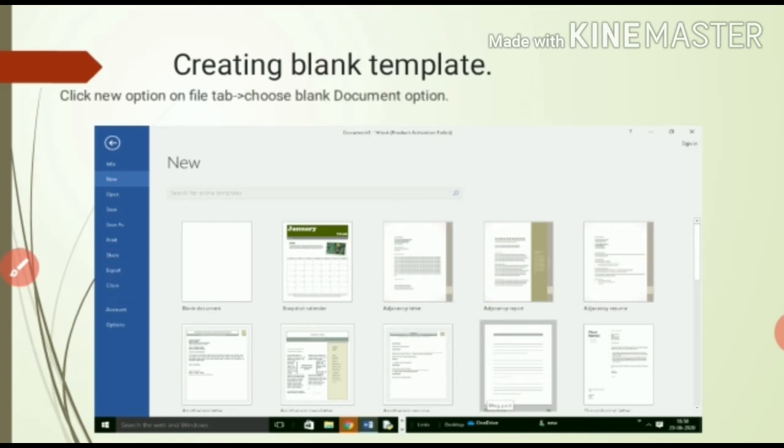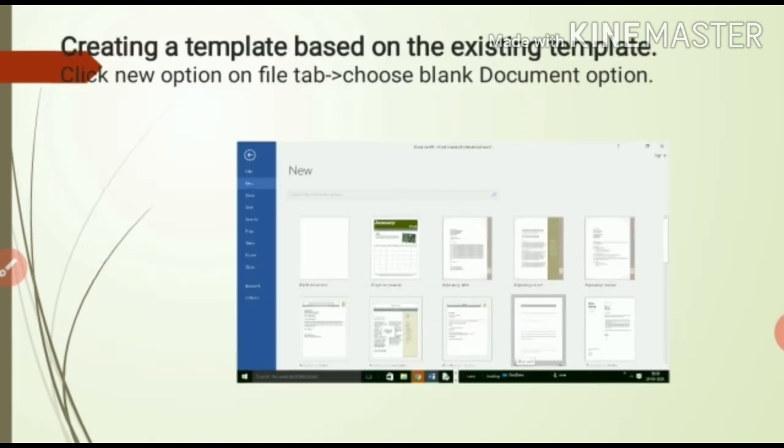Now here you just have to click on the New option. Here the options are given. Click on the New option on the File tab, then you have to click on the Blank Document option or other than the blank, right? So creating a template based on an existing template means if we already have a template and I want to change my content according to that, so what do we have to do?